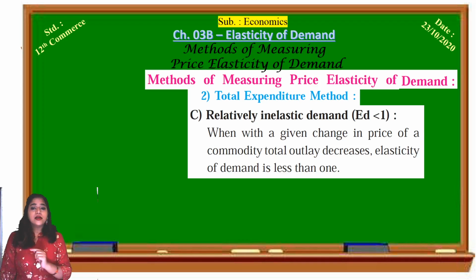And the third is relatively inelastic demand. When we say something is inelastic, it is not flexible, it is not stretchable, then we call it relatively inelastic, static we can call, or plastic we can call. When with a given change in price of a commodity, total expenditure decreases, elasticity of demand is less than 1. That is, elasticity of demand is less than 1.